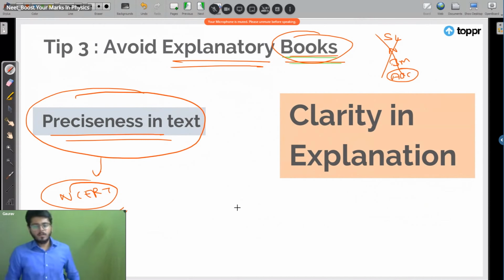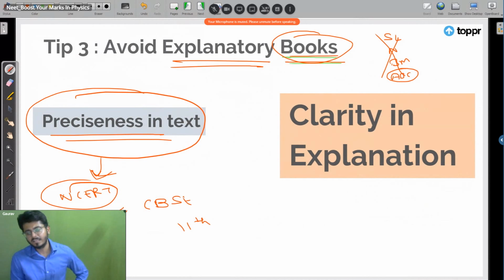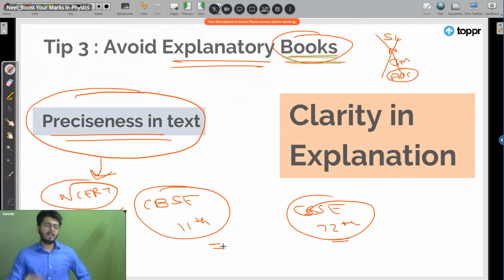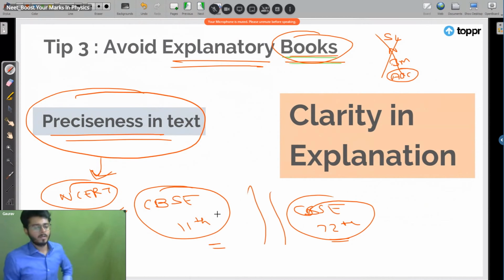The damn good book for the physics preparation, NCERT. Do not skip NCERT, right? If you do not feel difficulty, let's say NCERT is way too precise. There is a course going on, CBSE grade 11 and CBSE grade 12. In those batches, I'm only explaining NCERT in detail. So you can attend those batches, going for free now. And you can definitely attend them.